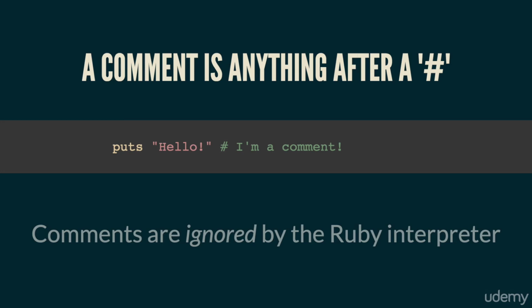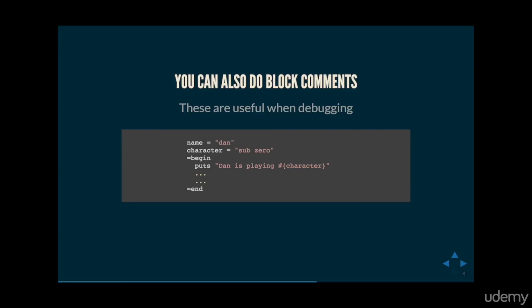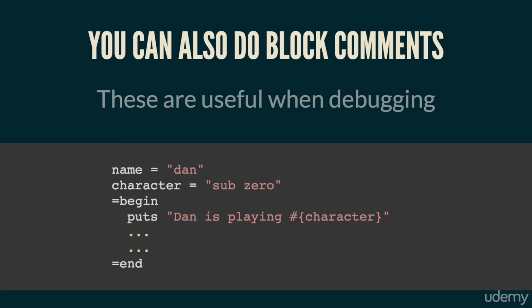They're there for you only or for your colleagues. We can also do block comments. So if we wanted to comment on an entire section of code, we could put =begin at the beginning and =end at the end, and everything inside that block becomes ignored by the Ruby interpreter.